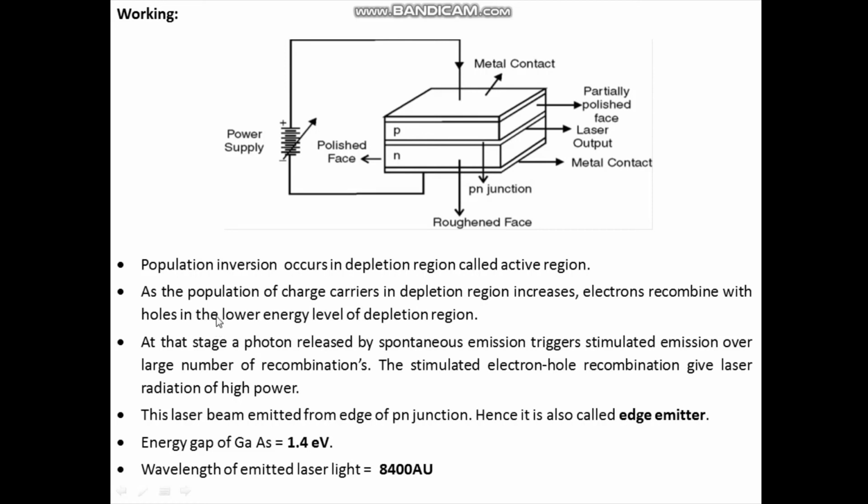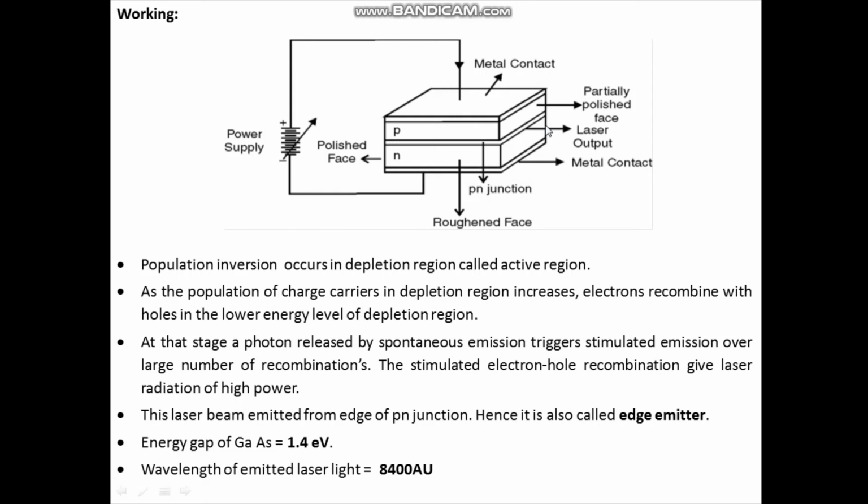As the population of the charge carriers in the depletion region increases, the electrons recombine with holes in the lower energy level of the depletion region. At that stage, a photon is released by spontaneous emission, triggers stimulated emission over large number of recombinations. The stimulated electron-hole recombination give rise to laser beam of high power. The laser beam is emitted from edge of the PN junction here, that is why it is also called as edge emitter.